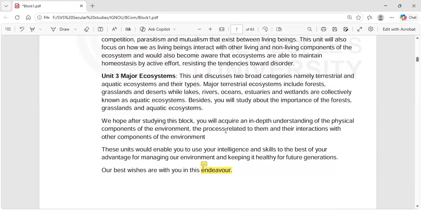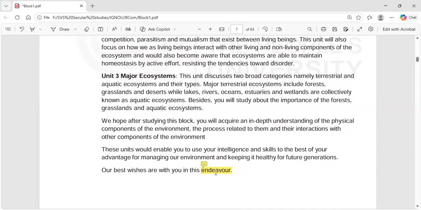We hope that after studying this block, you will acquire an in-depth understanding of the physical components of the environment, the processes related to them, and their interactions with the other components of the environment. These units would enable you to use your intelligence and skills to the best of your advantage for managing our environment and keeping it healthy for future generations.